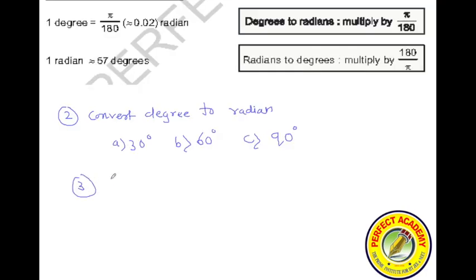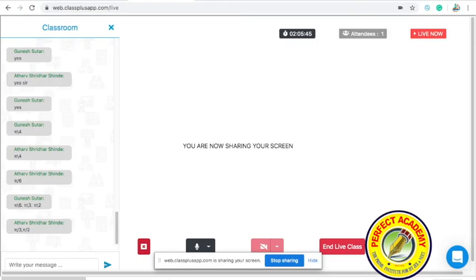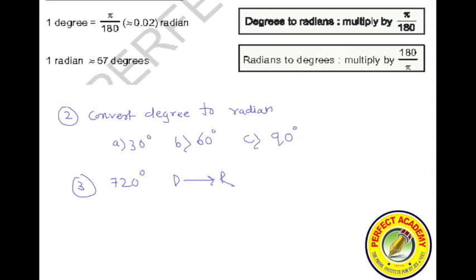Third question: 720 degrees. You have to convert it from degrees to radians once again. Tell me what is the answer. 720 degrees.